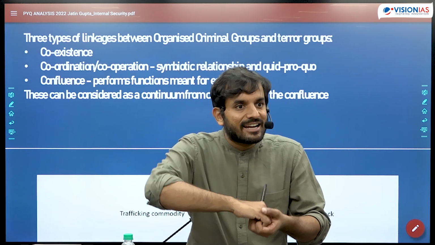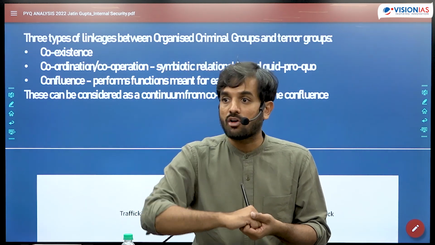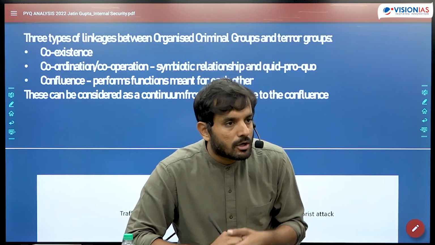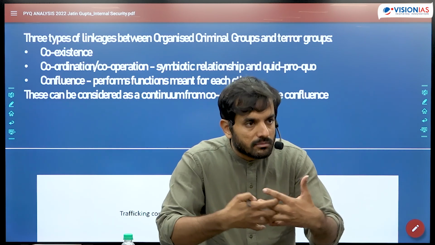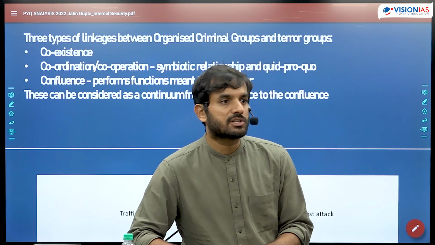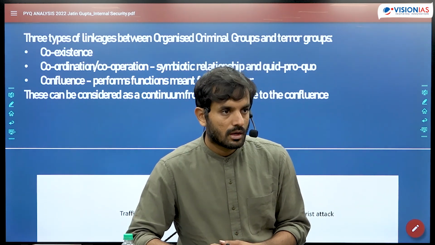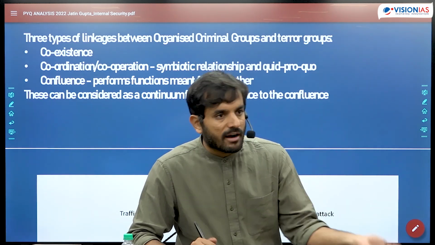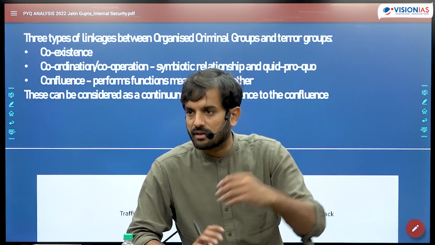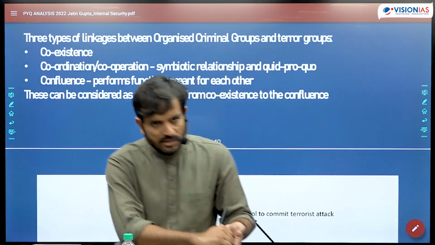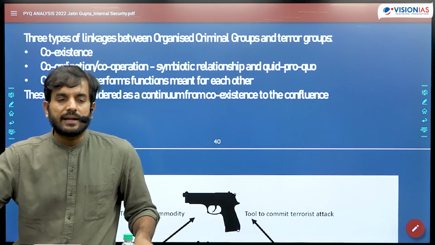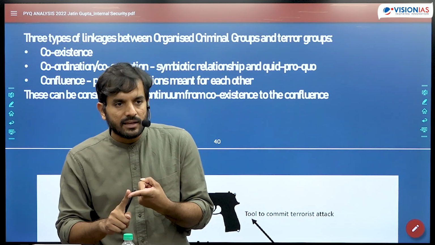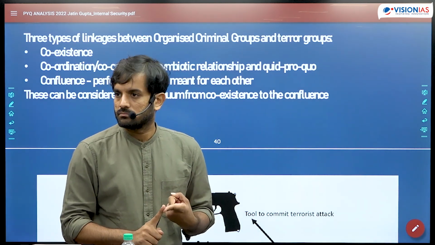So this is the kind of linkage that has got established between organized crime and terror groups today, and this is very sinister. We were not able to deal with one. Now they have become one by joining hands with each other. Multiplier effect कहते हैं इसको, where it has become impossible to deal with these organizations today because one is providing protection to the other and one is helping the other with the sources and resources. Several examples, है ना? 1993 Bombay blast happened as a result of coordination between LET and D Company, Dawood Ibrahim.